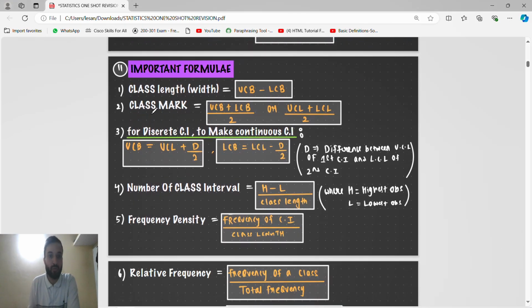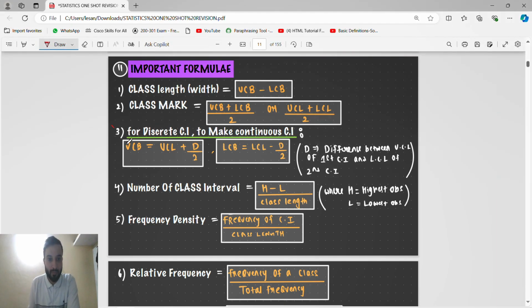This is the important formula. Class width we know: upper class boundary minus lower class boundary. Class mark is upper class limit plus lower class limit divided by 2. We know this, for discrete data. Okay, so see this, in place of this we can say one thing we already know.